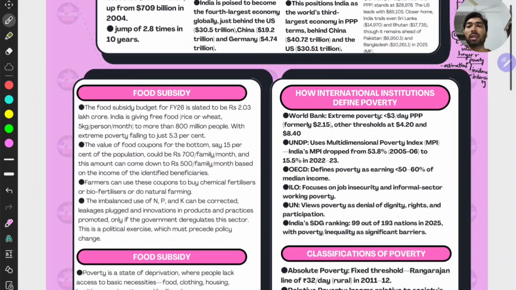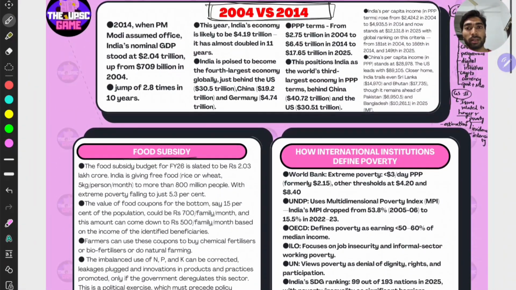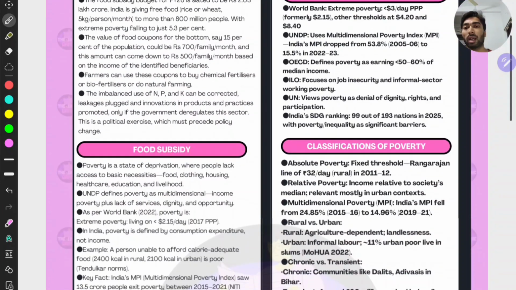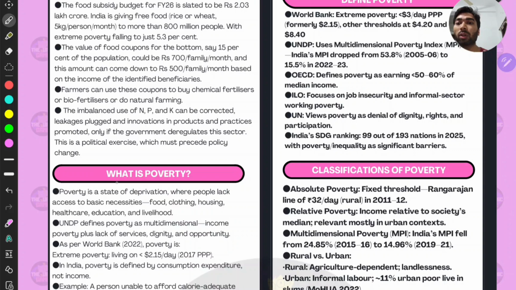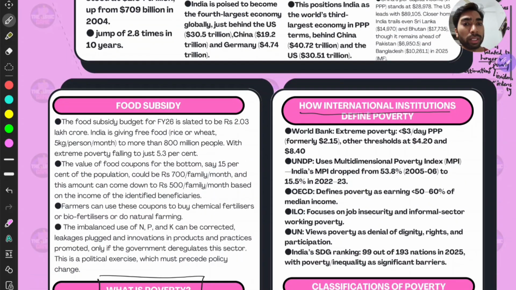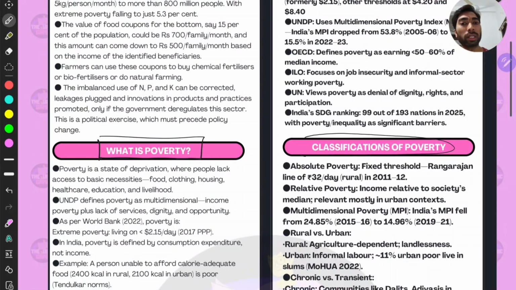Then we shall discuss what is food subsidy and what is the difference between 2004 and 2014, right? And how the food subsidy. Then we are going to discuss what is poverty, right? Then after knowing what is poverty, how the definition of poverty is formed internationally, we have to discuss that, right? And then classifications of poverty.